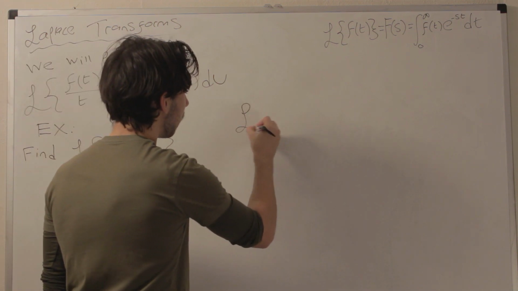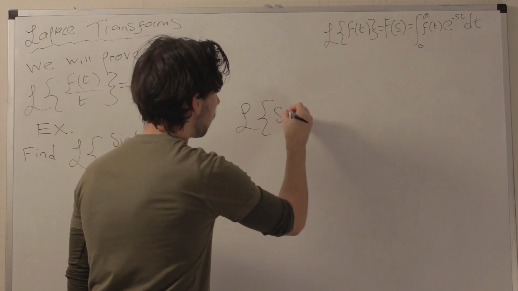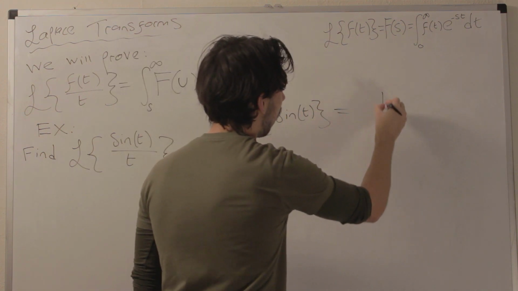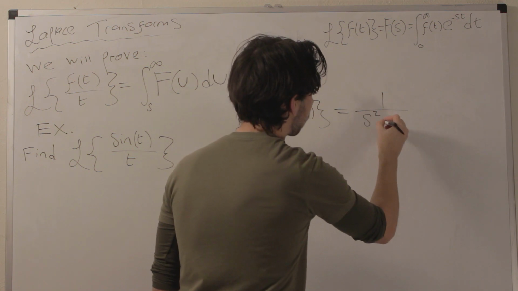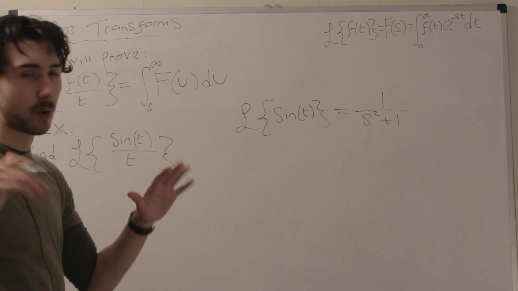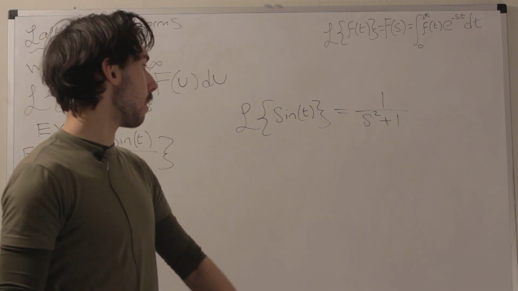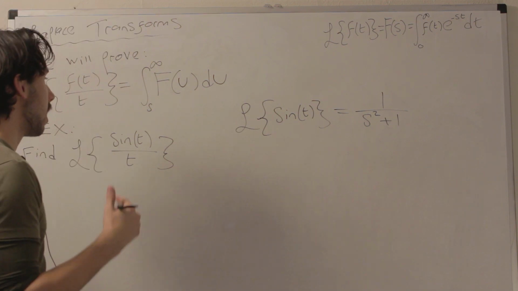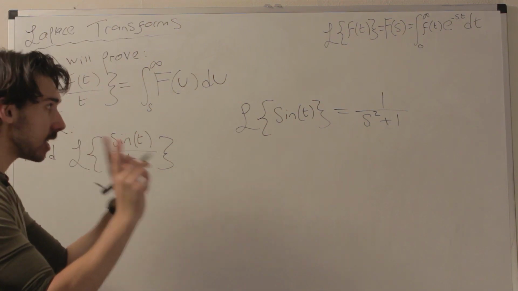But let's write down the Laplace transform of sine t. So we know already that the Laplace transform of sine t is just going to be 1 over s squared plus 1. If you know it, you know it. If you don't know it, you don't know it. It's all good. If you're doing an exam, it's going to be on a table or something for you to look up anyway, but that's what it is. Lovely.